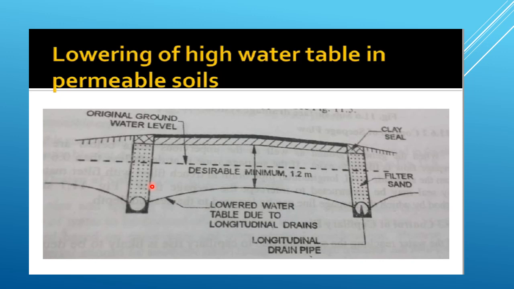If the soil is relatively permeable, it may be possible to lower the high water table by construction of longitudinal drains. So this is filter, sand, clay seal. So this line shows original groundwater level and this is lowered water table due to longitudinal drains. The depth of trench would depend on required lowering of water table.